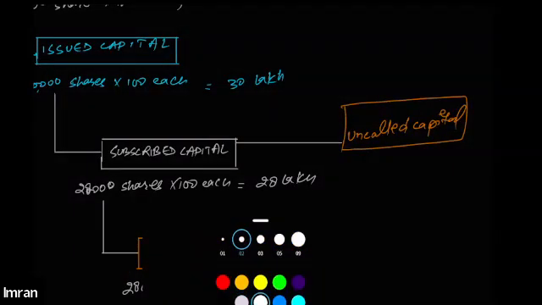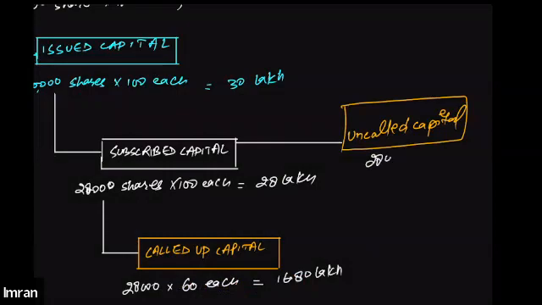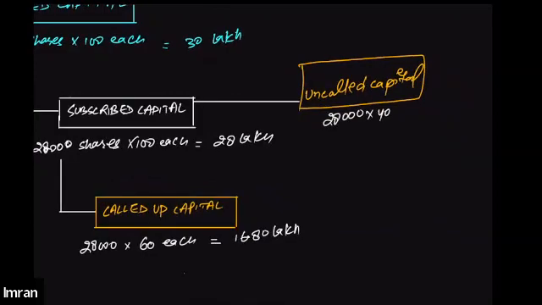Uncalled capital will be for 28,000 shares. The company just wanted the public to pay 60 rupees per share. Then it's still 40 rupees per share they can ask, but the company has decided to ask for this amount later. So that means the remaining amount will be 11 lakh 20,000. 11 lakh 20,000 is the uncalled capital that can be asked by the company later whenever required.